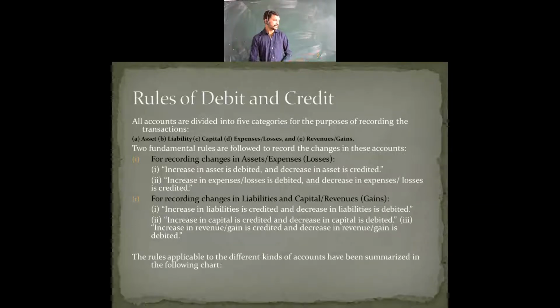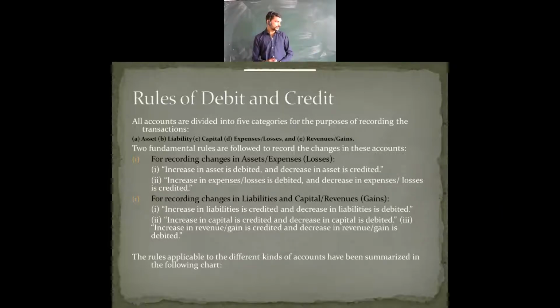See, increase in capital means you are going to show it on the credit side, and when there is a decrease in capital, you are going to take it as the debit side.